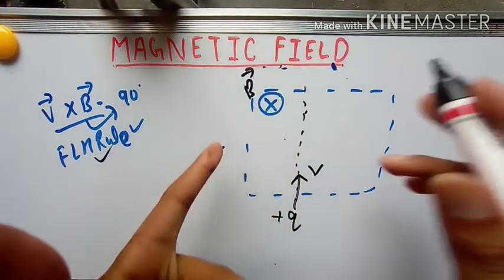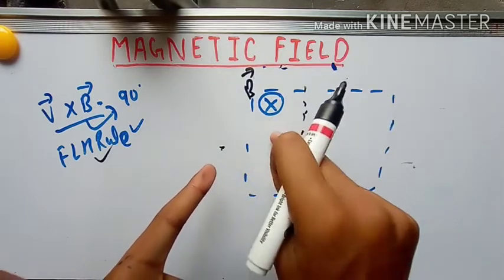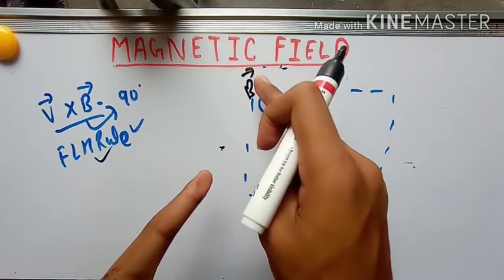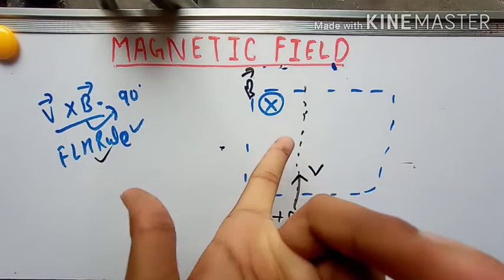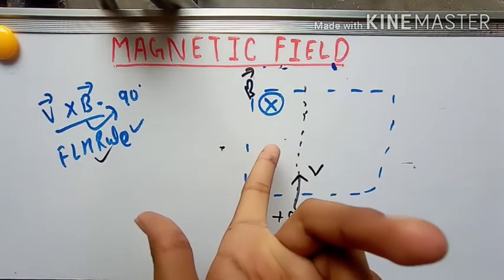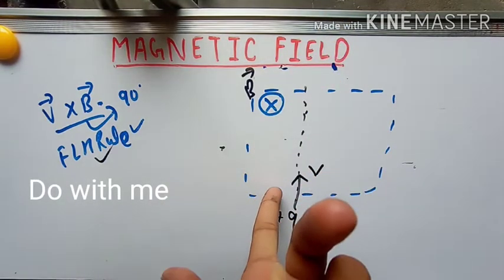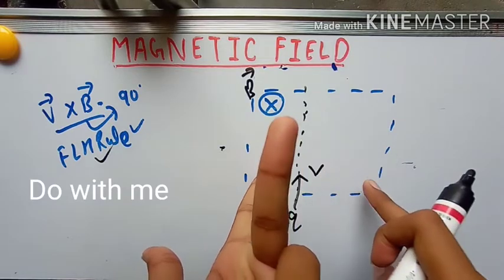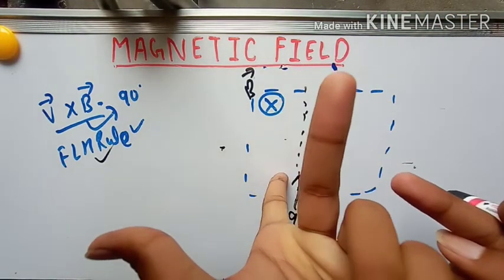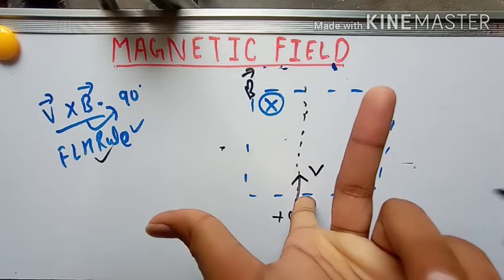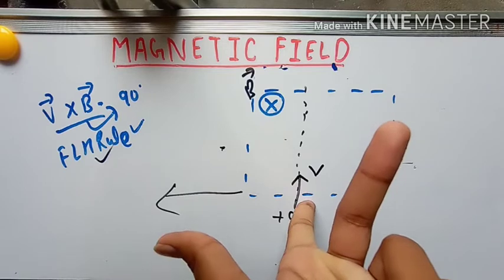The rule is, first of all, your index finger should be pointing in the direction of B. B is going in downward direction, so your finger will be pointing downward. Now the thumb will indicate the force. The thumb is indicating the direction of force, so this will be the direction of force. Done?